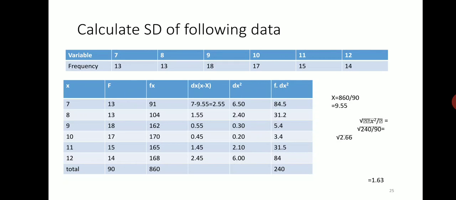After that, deviation is calculated. How is deviation calculated? Simple: each variable minus the mean.